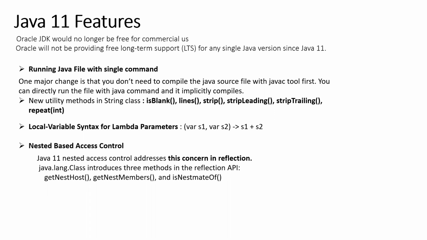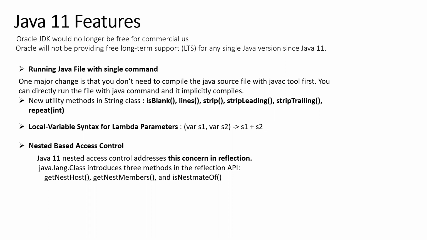Okay. The next one is that in Java 11, they have introduced something called local variable syntax for lambda parameters. Earlier you couldn't use var here. You could have only primitive data types or your custom objects. With Java 10 onwards, since we have var, now they support var also being used in lambda parameters. That's what they are trying to provide, a kind of support for you to use var.